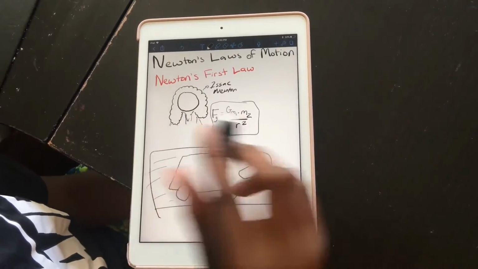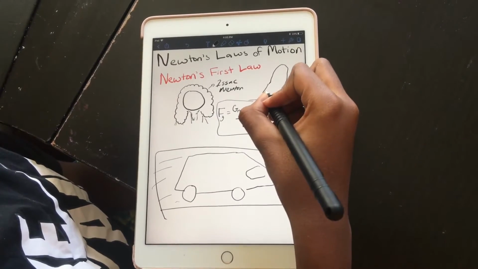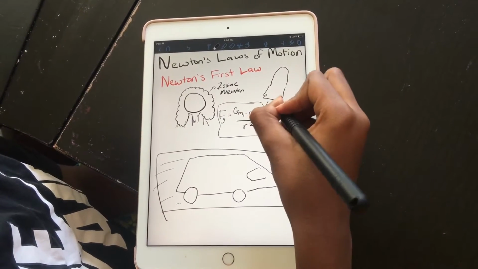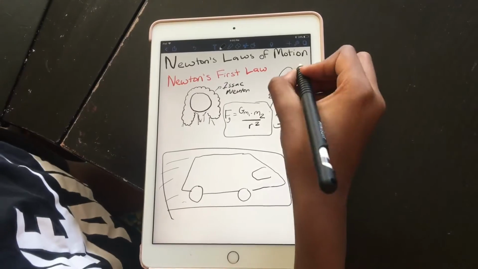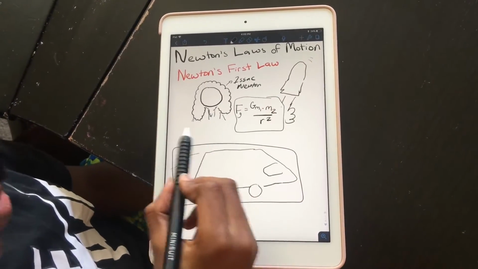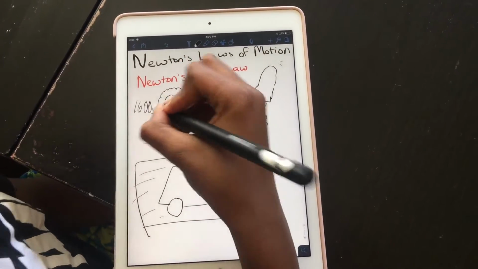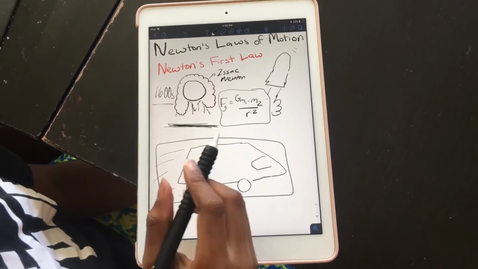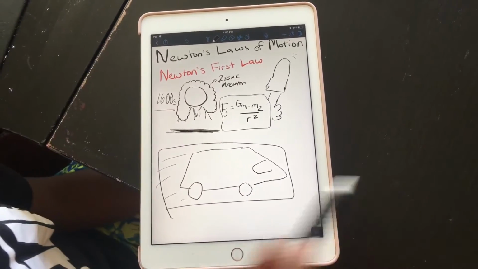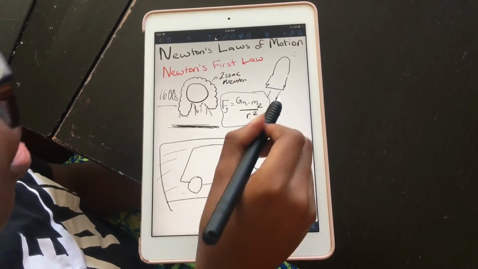His laws are so accurate that we use them to get the first man, Neil Armstrong, to the moon. So here's a rocket ship over here. Newton, who lived in the 1600s, made laws so accurate that we still use them today to get the first man on the moon.